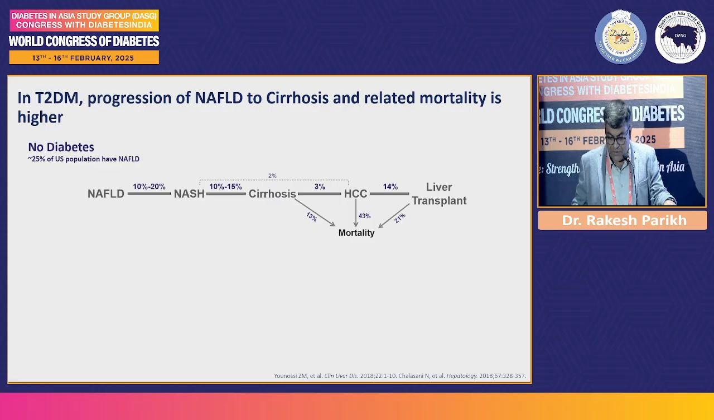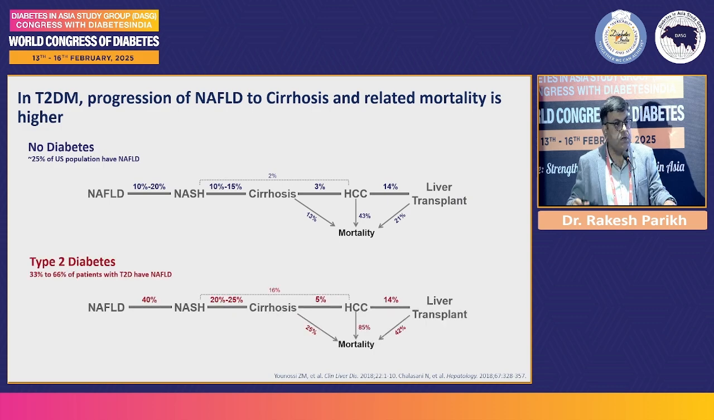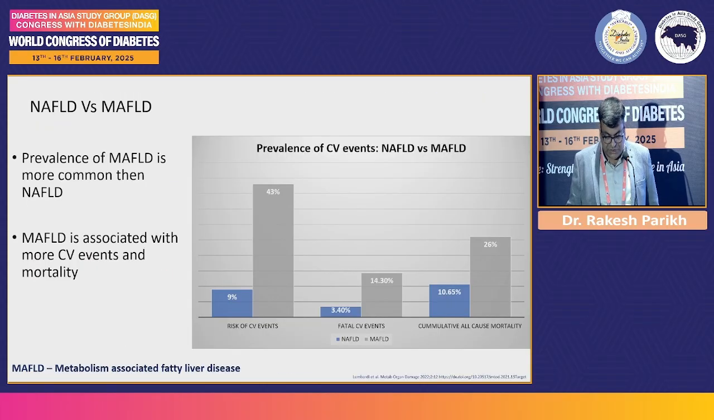Some of them might require liver transplant, and still there is a higher mortality. The worrisome problem is that the numbers are different if you talk about type 2 diabetic patients. Here the conversion from NAFLD to NASH is 40%, from NASH to cirrhosis is 20 to 25%, the risk of HCC is 5%, and even the mortality is double than the non-diabetics, which is 85%. And that is why we have to be very careful, particularly in the patients of diabetes. If they come to you with a report saying fatty liver, you cannot just say that it's a benign condition.